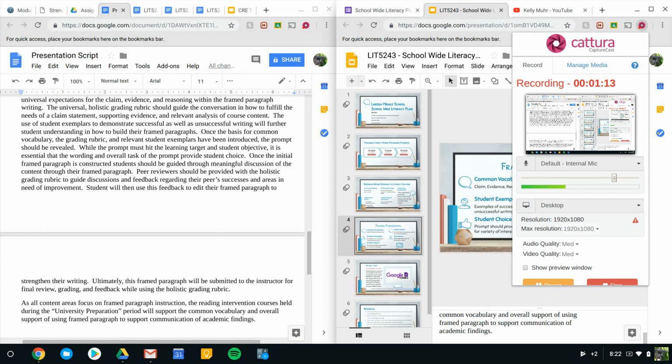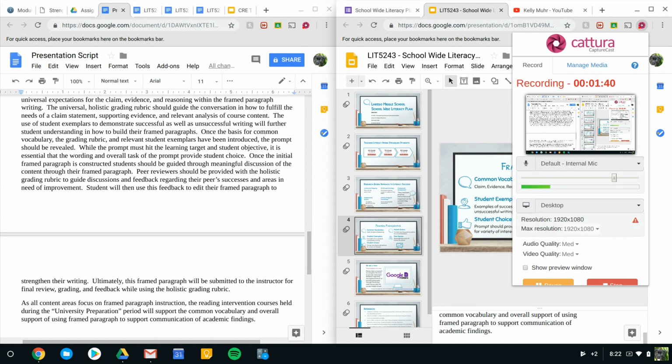The use of student exemplars to demonstrate successful as well as unsuccessful writing will further student understanding and how to build their framed paragraphs. Once the basis for common vocabulary, the grading rubric, and relevant student exemplars have been introduced, the prompt should be revealed. While the prompt must hit the learning target and student objective, it is essential that the wording and overall task of the prompt provide student choice.